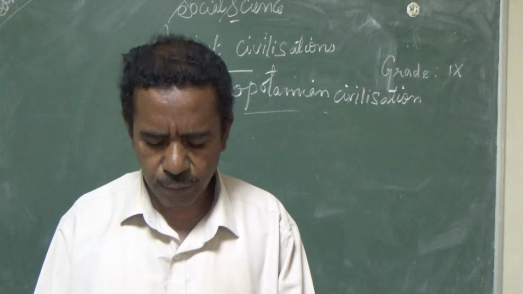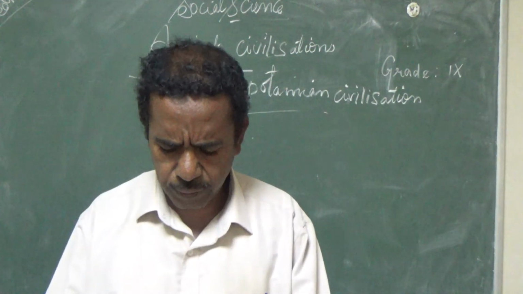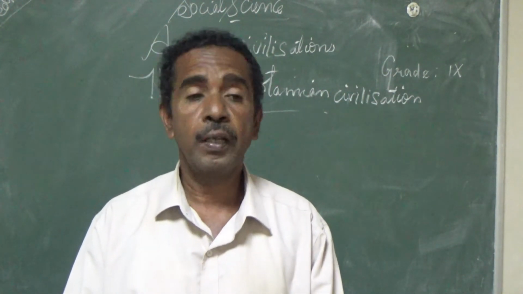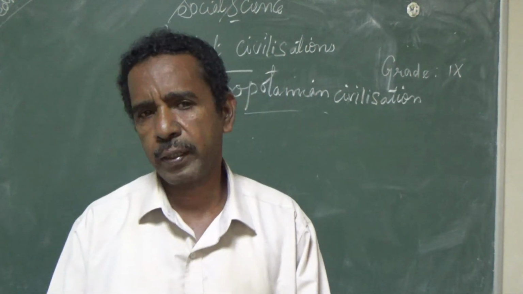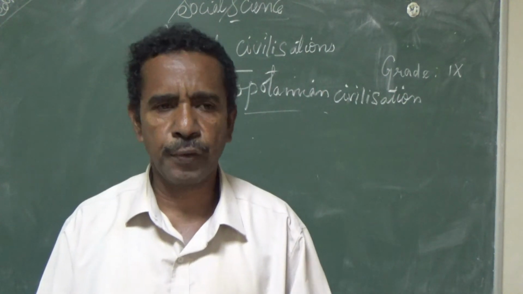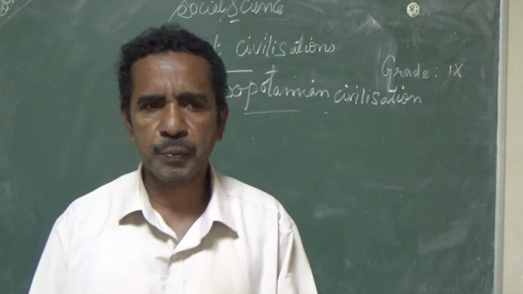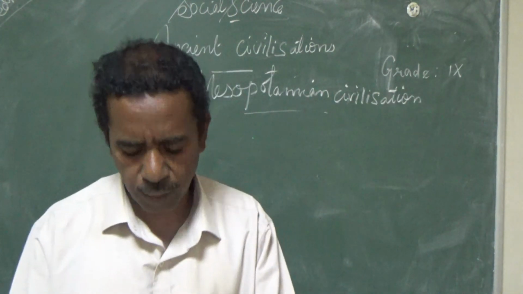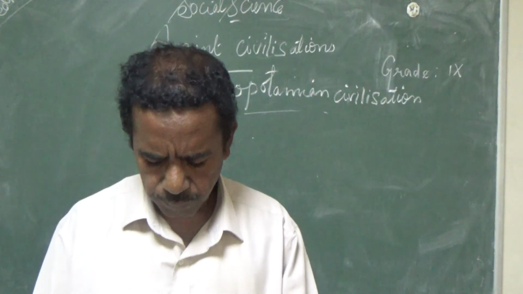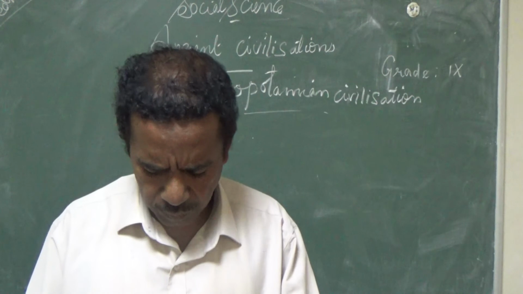The numerical system based on 60 was conceived by them. They were the ones to formulate the 60-minute hour and 24 hours a day. The Mesopotamians calculated 60 minutes means 1 hour, 24 hours means 1 day, 7 days means 1 week, 30 days means 1 month, 360 days means 1 year. Like this they calculated. They developed the Sumerian calendar, which had 7 days in a week.